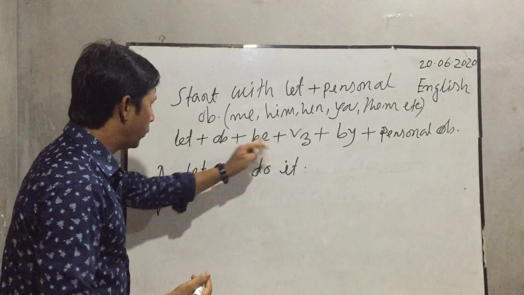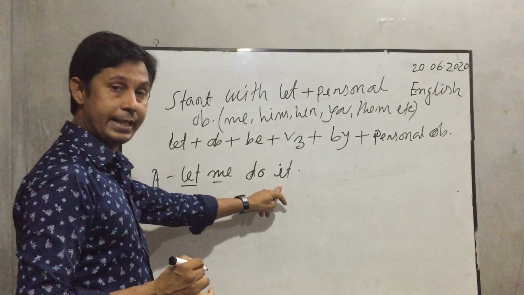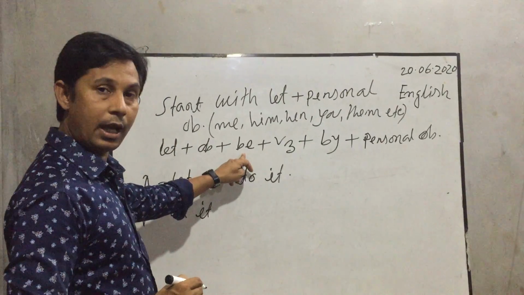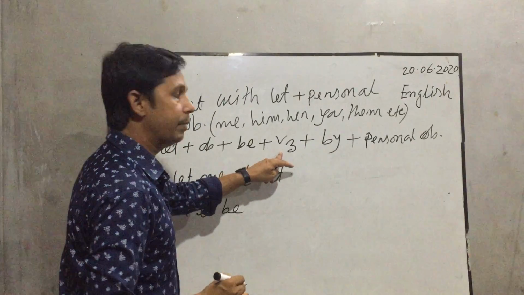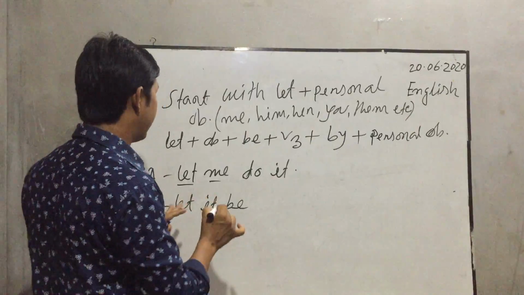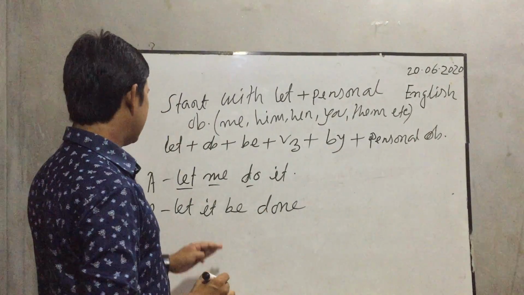So according to rules here, at first let, then the object here, it. Let it, then be, according to rules. Let it be, then the past participle form of the verb. Here do becomes done. Let it be done.